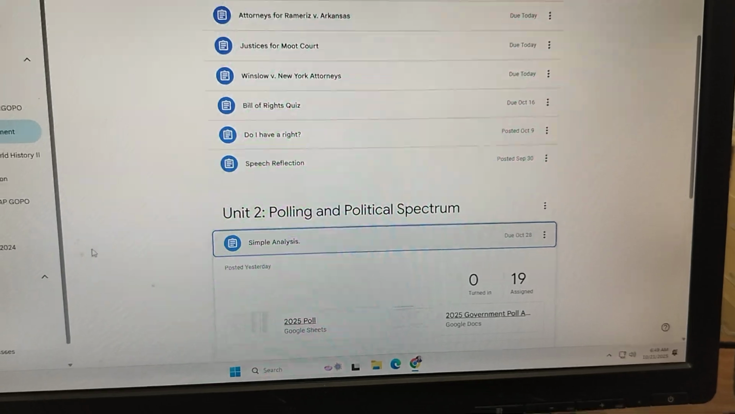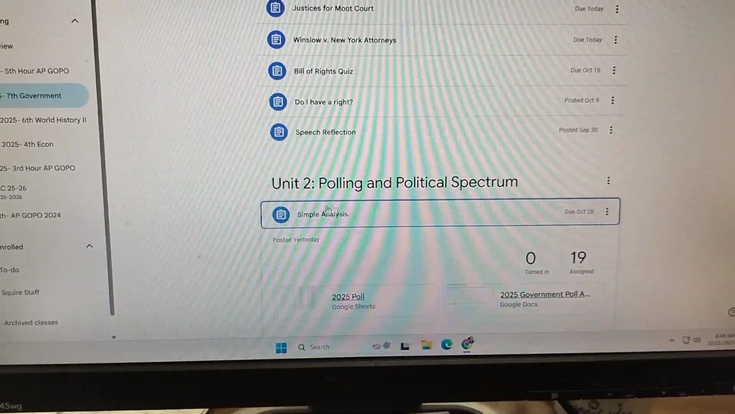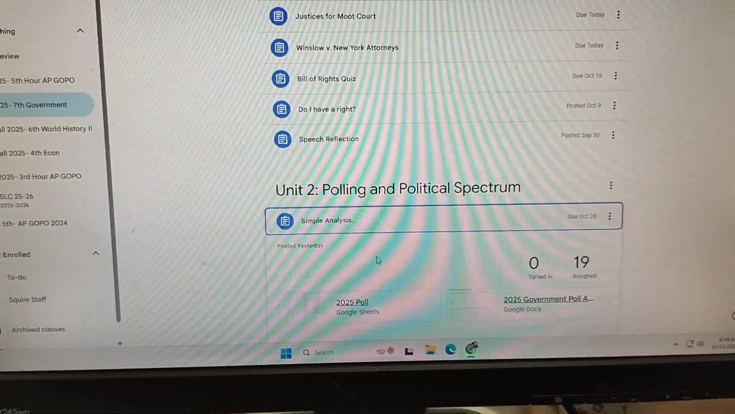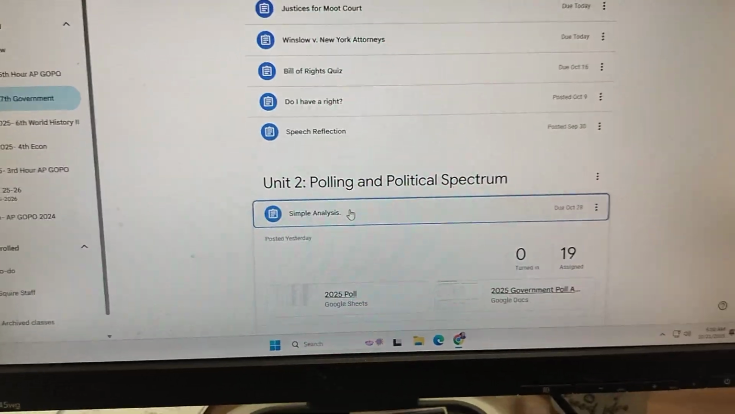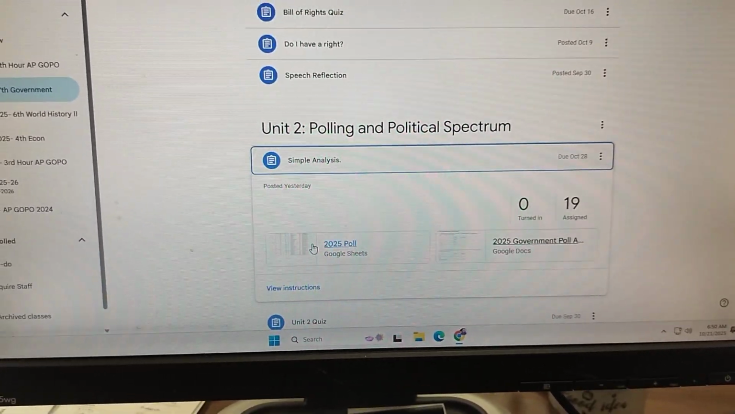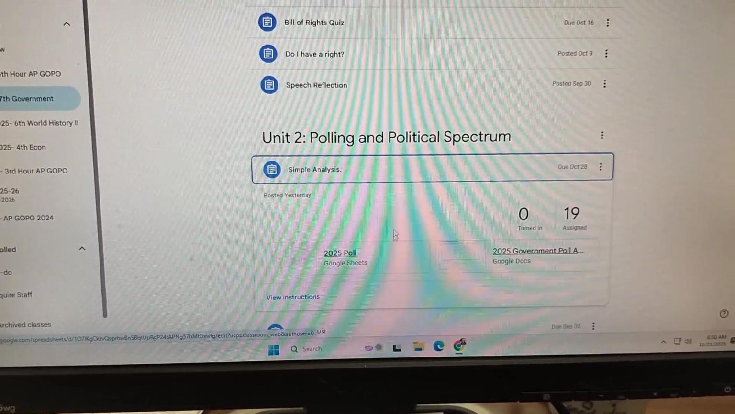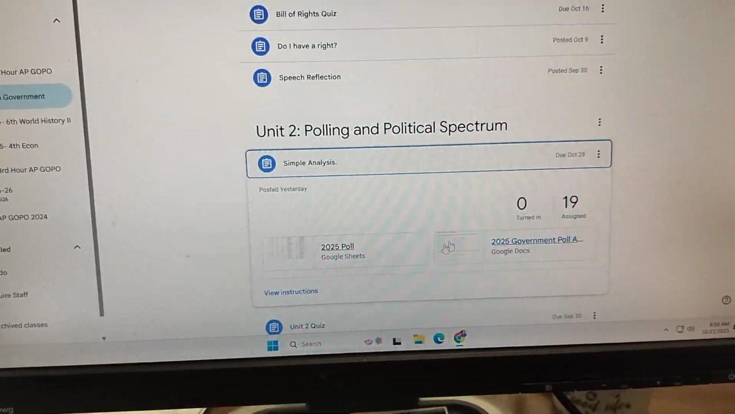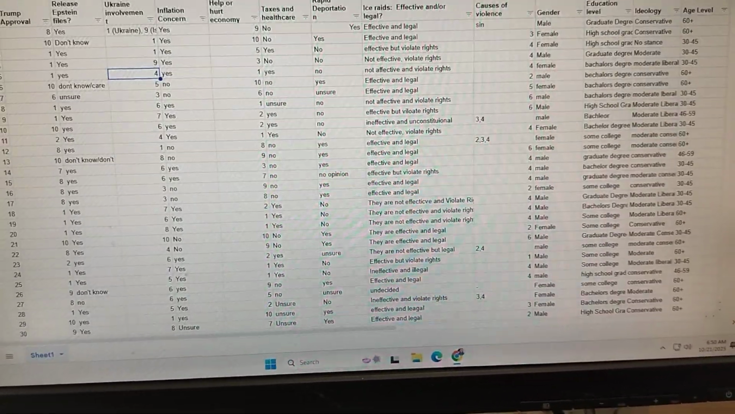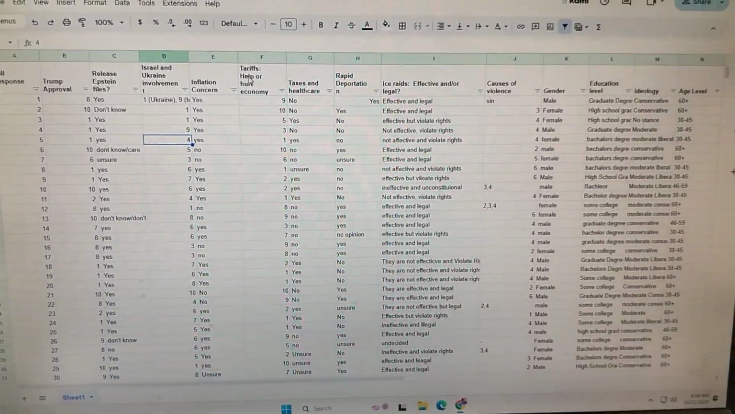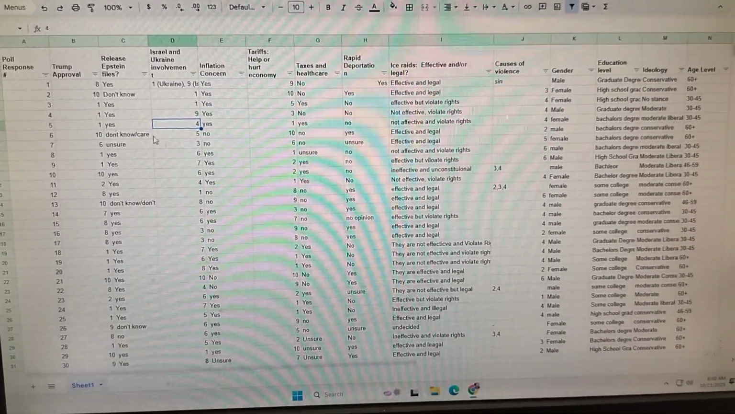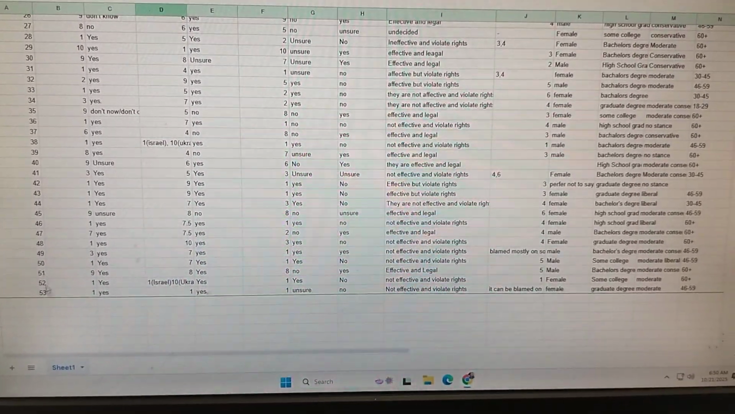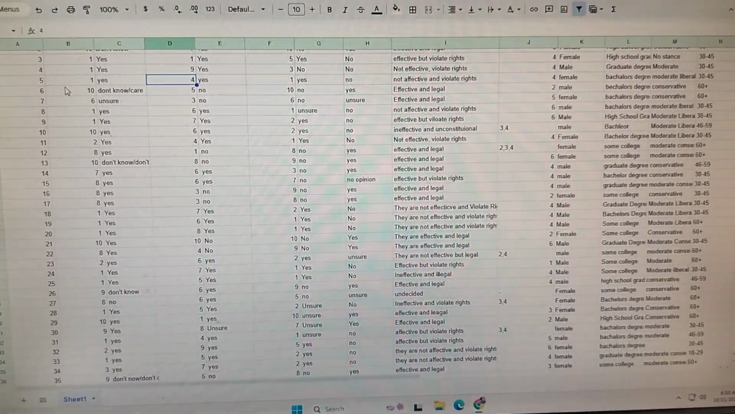And when you go into Google Classroom, you're going to see something like this. It'll say simple poll analysis. This actually happens to be from the regular government class because I haven't built yours yet. But then you see the 2025 poll here, and you see government poll analysis, okay? And here's the poll that we built. You can see it. We have 53 records. You can scroll through and see them here.